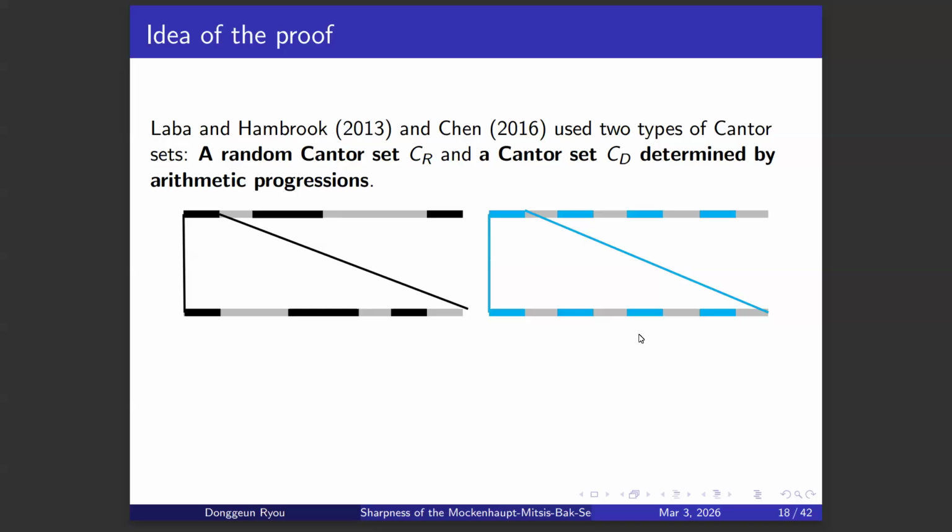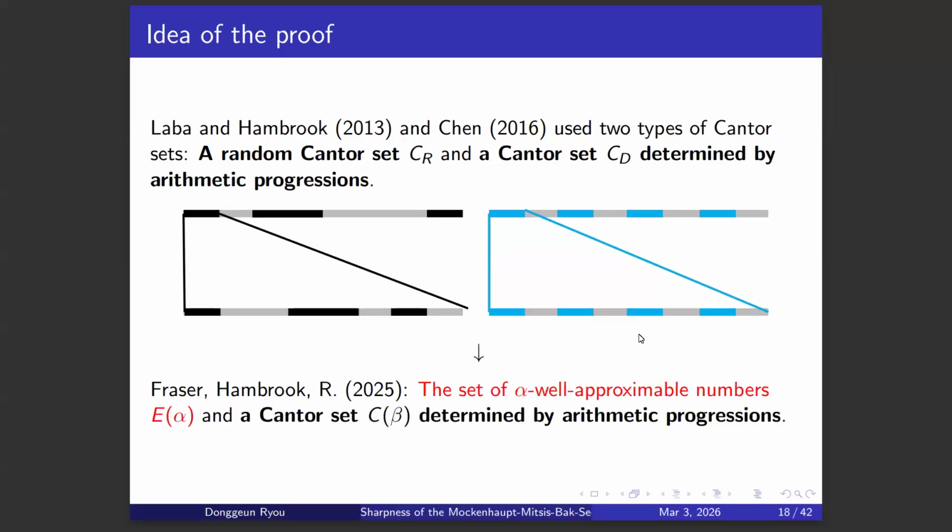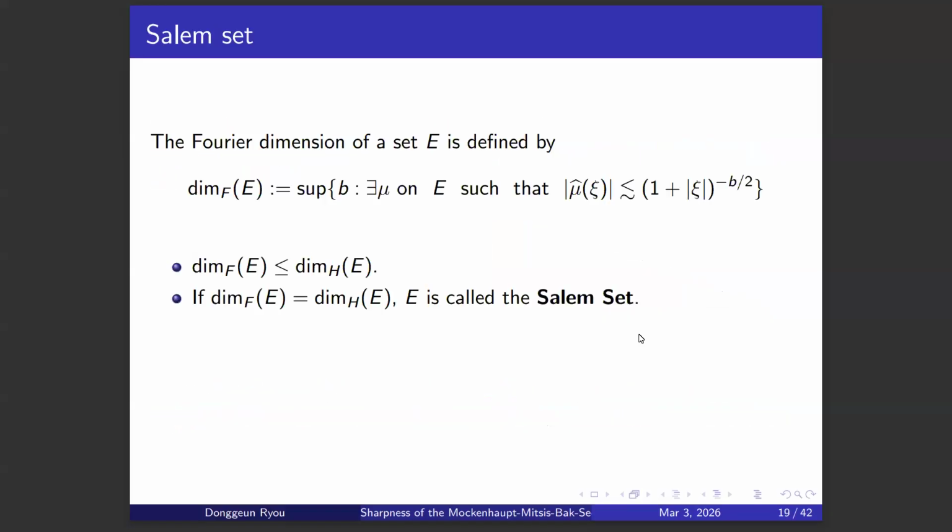So they use these two kinds of Cantor sets, but we wanted to construct an explicit, deterministic example. So we replace this random Cantor set by the set of well-approximable numbers. Let me explain what a well-approximable number is and why it is used there.